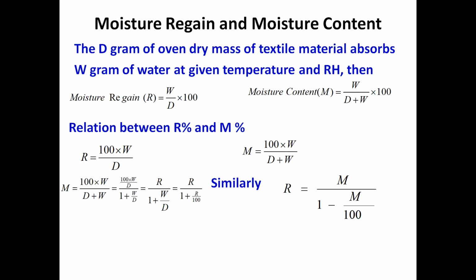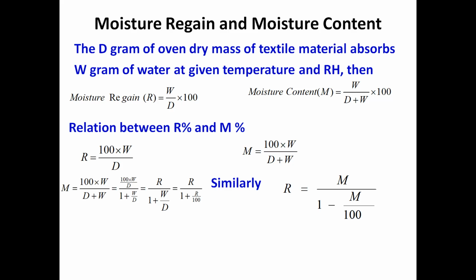But moisture content is different. Now what will be the moisture content for the same? Suppose 10 gram of material absorbs 2 gram of water, then moisture content will be 2 divided by 10 plus 2, into 100. So 2 divided by 12 into 100. So 1 upon 6 into 100. So 100 divided by 6.